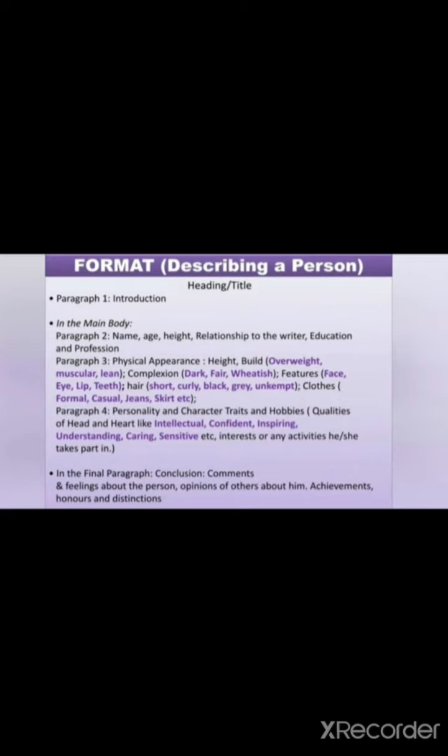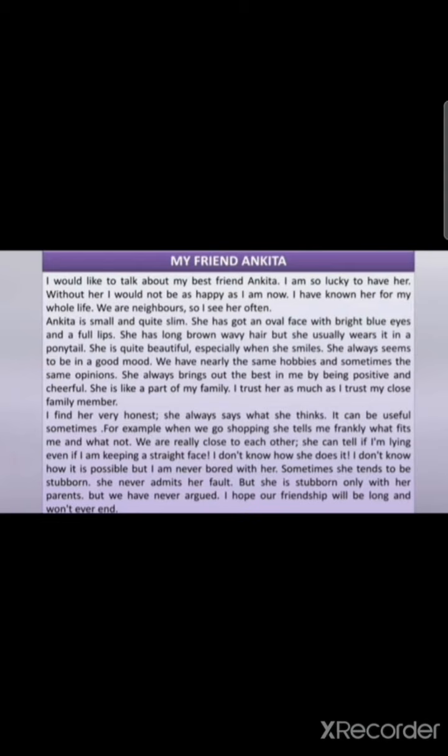Let us see now a sample descriptive paragraph. Here is the descriptive paragraph about my friend Ankita, means a friend we are going to describe. Her name is Ankita. Let us see how to write about Ankita. I would like to talk about my best friend Ankita. First, you have to introduce what you are going to write.